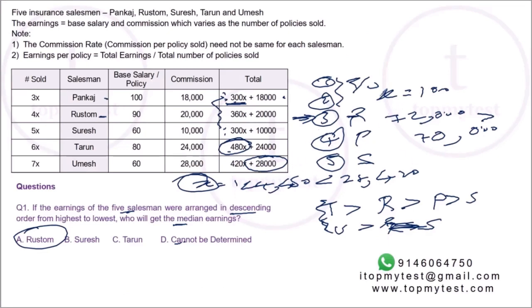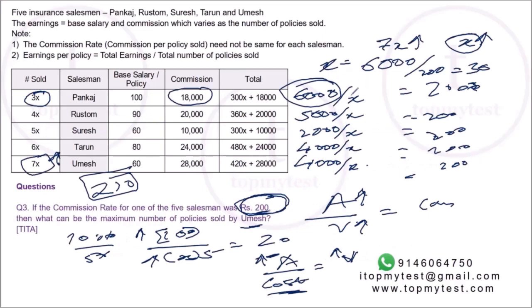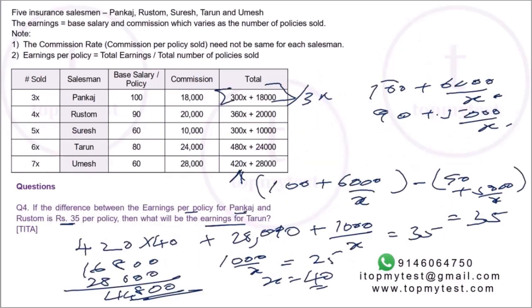So the first question did not resolve the tie between the first and the second, but you had to find out the third. The second question had to use the first one. The third question required another optimization, and the last one required you to first figure out who earns the higher and then calculate the values. It's not an easy question. It will be a difficult question in an exam situation, 12 to 14 minutes for you to solve.